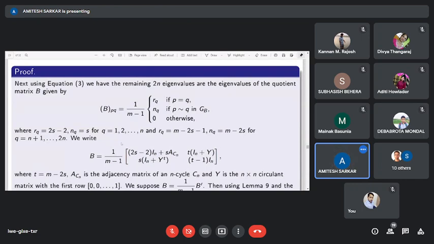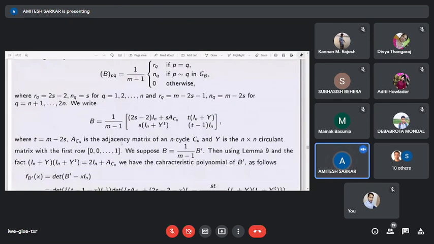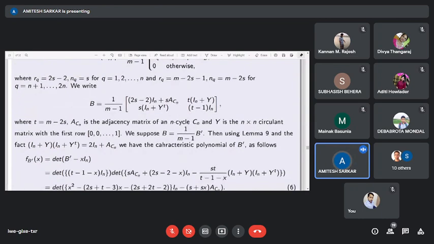Okay, that is, we can write the quotient matrix B as follows, where A_Cn is the adjacency matrix of the cyclic graph Cn, and Y is an n cross n circulant matrix with the first row 0 0 dot dot 1.